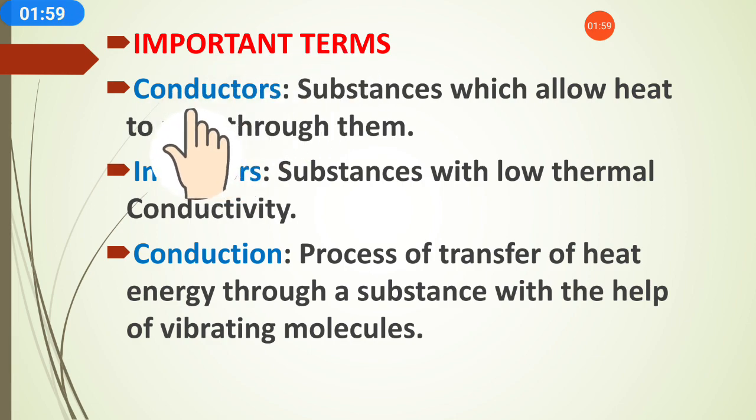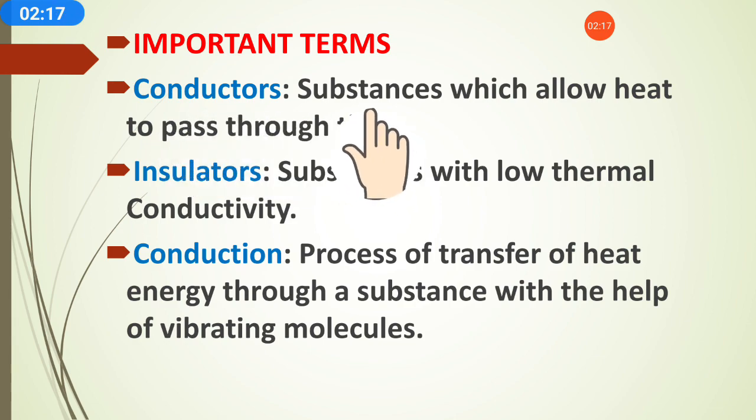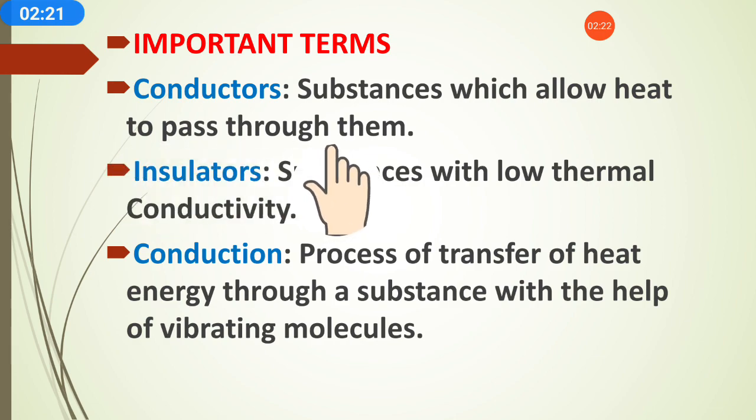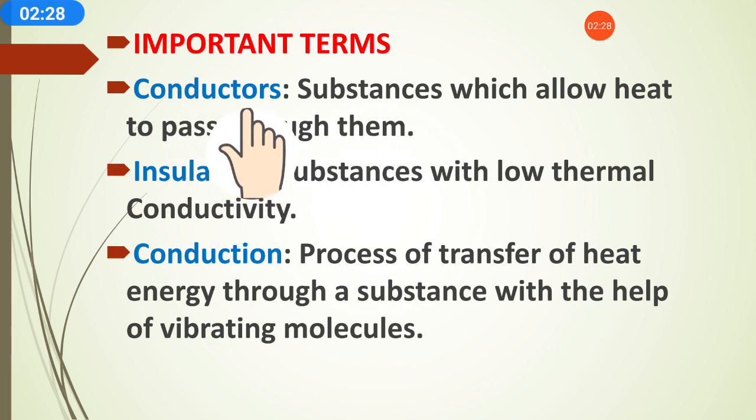So the important terms, first is conductors. In chapter 15, transfer of heat, we are going to study heat transmission. What are conductors? Conductors are the substances which allow heat to pass through them. Those substances are called conductors.